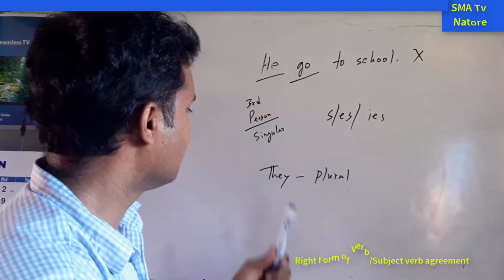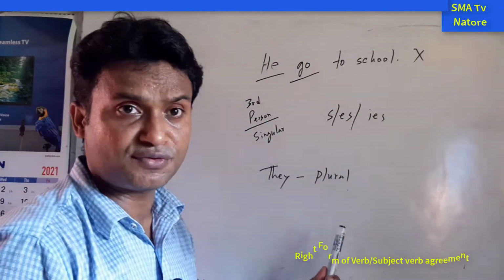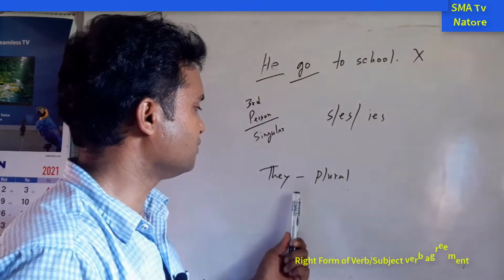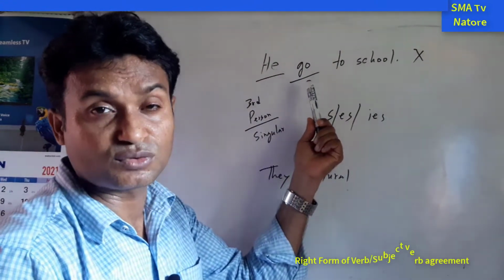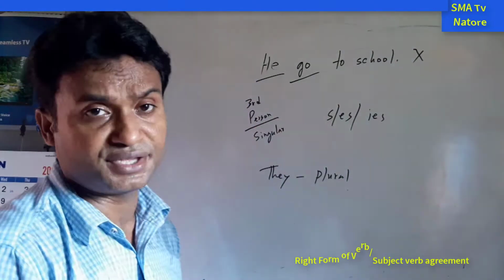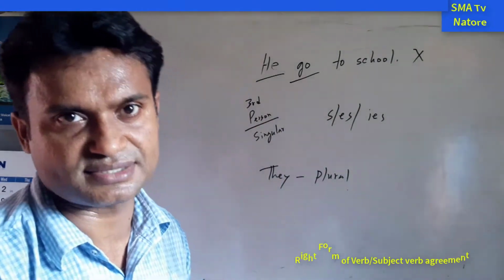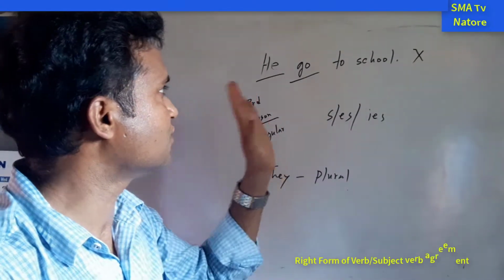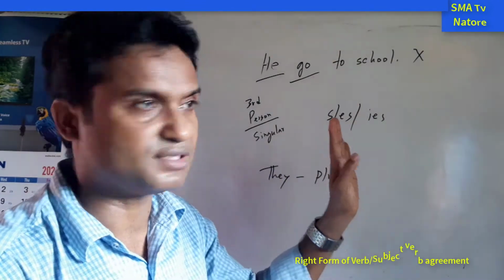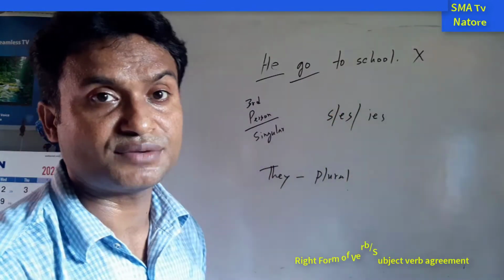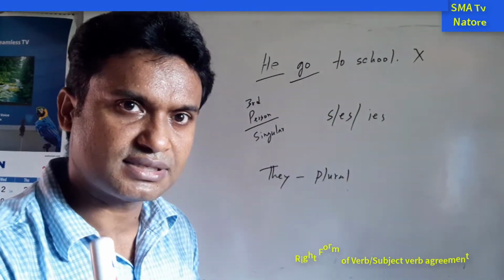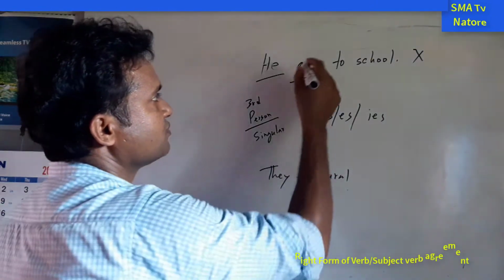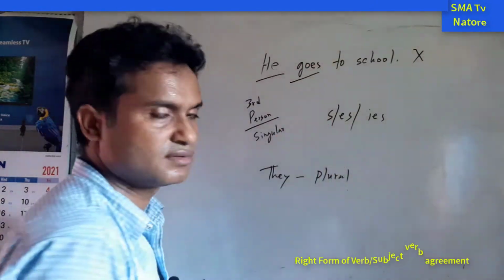For this reason we can use the verb "go". But if there is "he", this is not the plural number, this is the singular number. For this reason we have to use the agreement with this verb. That is, we have to use the verb in the singular form. For this reason we have to add es.